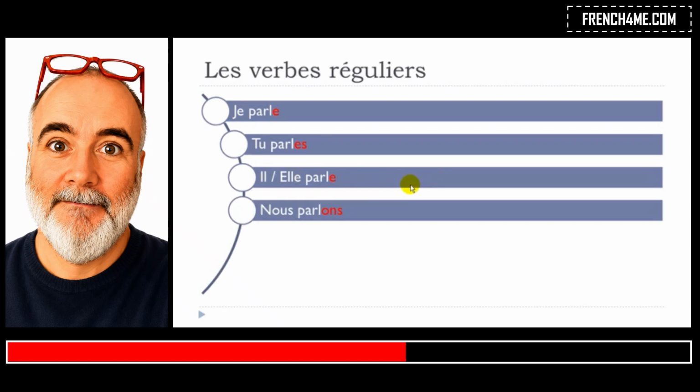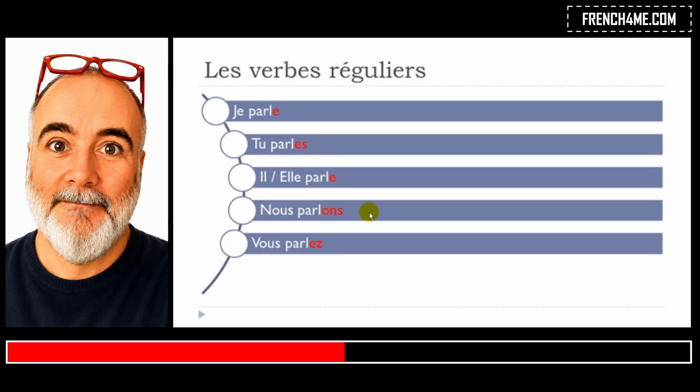Okay, for nous, we'll have, well, let's say the classical ending for nous, and it will be ons. Classical because you will see that with the other groups as well, it's quite common to have this ons for nous, okay? Nous parlons, okay? Remember, final s is not pronounced, okay? And then this on together, they will give you the sound on, okay? Nous parlons, nous parlons. All right, let's see now for vous. Vous parlez. Okay, remember a Z, when you combine them together, you get the sound E.